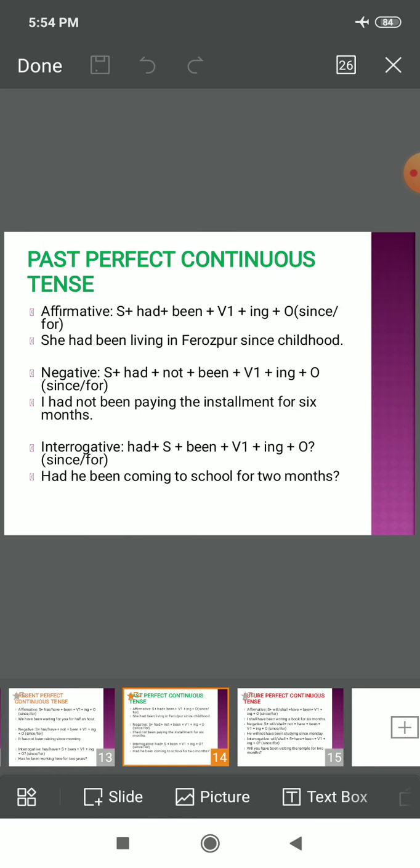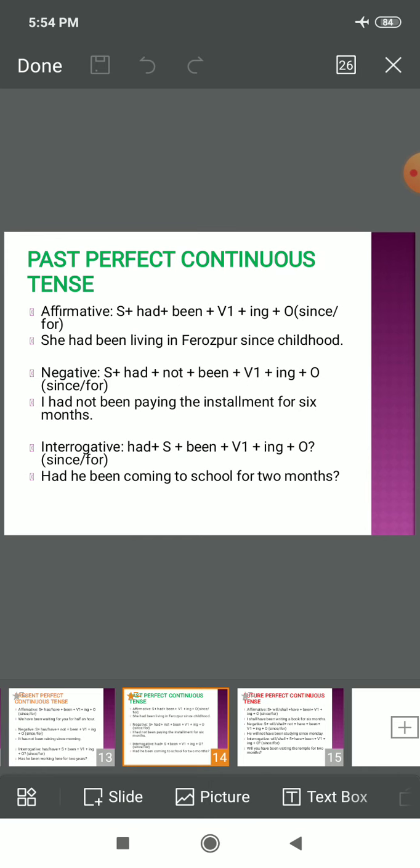Negative word not always comes between the helping verb plus been in past perfect continuous. Because why I am stressing upon this, because this is one of the most common examples I usually come across while checking the exam papers, right? So I had not been paying the installment for 6 months.